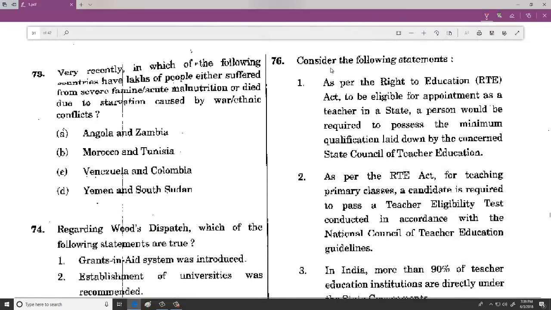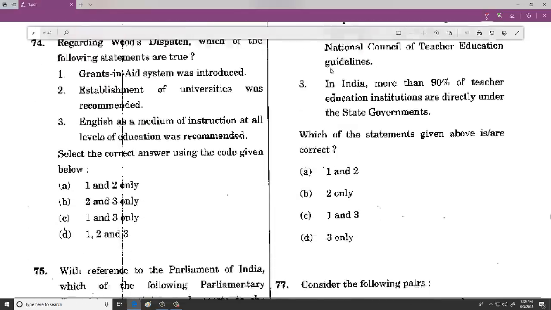Right, so recently there were lakhs of people who are suffering from famine, due to war or ethnic conflicts. See, if the question was political crisis, Venezuela and Colombia is correct. But as the question is war or ethnic conflicts, Yemen and South Sudan are actually correct.